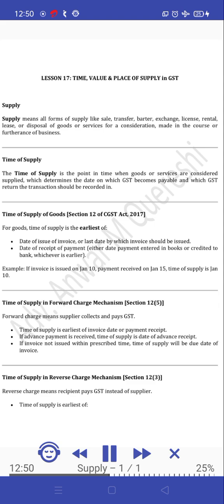Time of supply in forward charge mechanism, Section 12(5). Forward charge means supplier collects and pays GST. Time of supply is earliest of invoice date or payment receipt. If advance payment is received, time of supply is date of advance receipt. If invoice is not issued within prescribed time, time of supply will be due date of invoice.